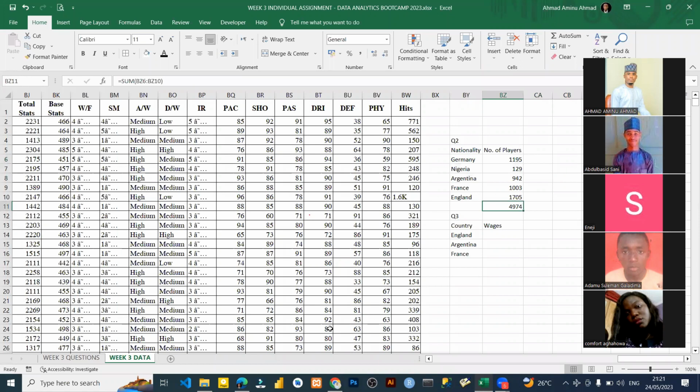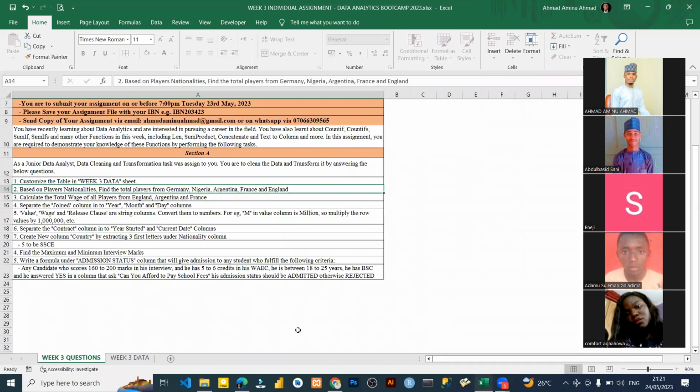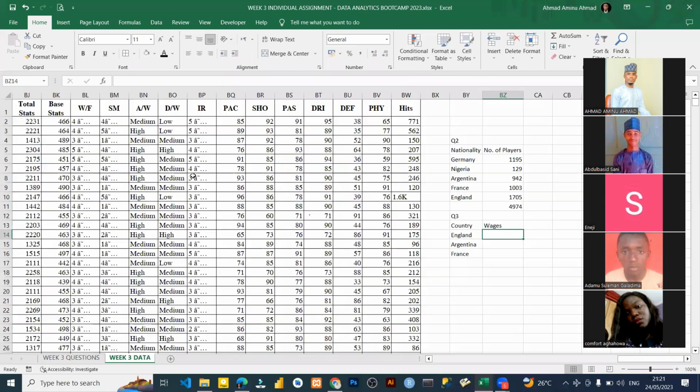Okay. So it's okay. So the next thing is the wages. So this particular question number 3, you want to get the wages. If you want to get the wages, you need to go to the wages column.